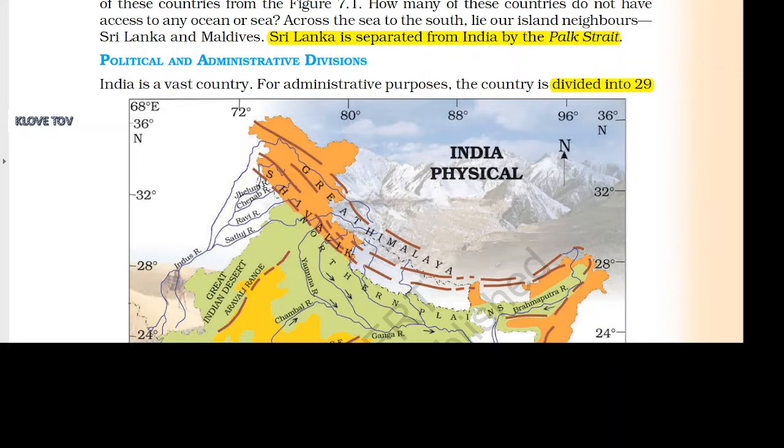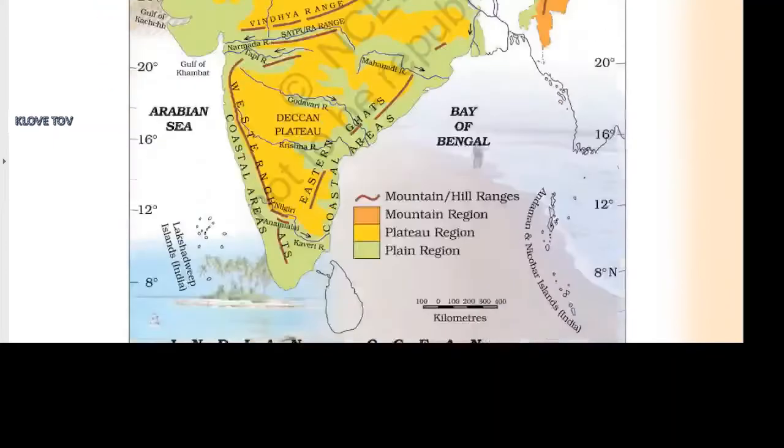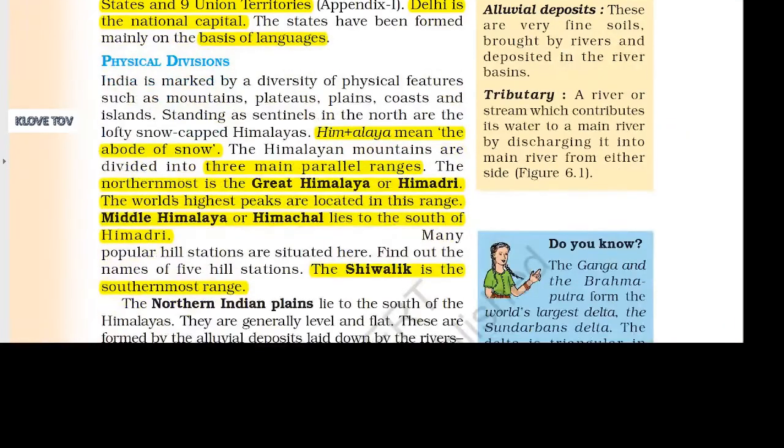Political and administrative divisions. India is a vast country. For administrative purposes, the country is divided into 29 states and 9 union territories. Delhi is the national capital. The states have been formed mainly on the basis of languages.